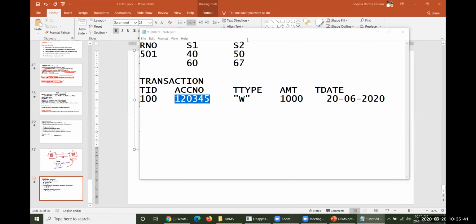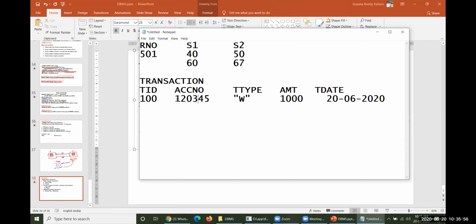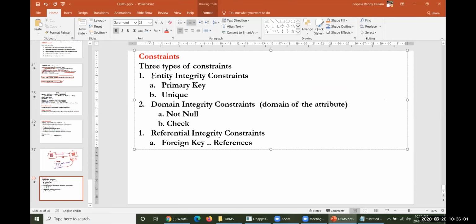If such kind of things are there, then those things are called an entity. So the account number is part of a complete entity, and out of this entity, the account number plays a vital role. For doing such things, we enforce constraints on those particular columns, using primary key and uniqueness. Let me explain what a primary key is and what unique is. Before going to the primary key, let me explain what unique is.